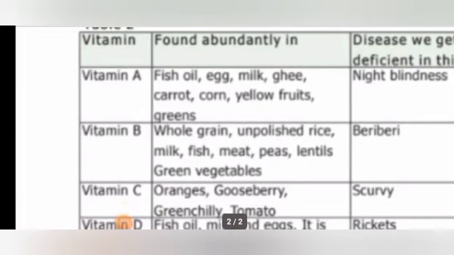Vitamin B. The next vitamin is vitamin B. Vitamin B is abundantly found in whole grains, unpolished rice, milk, fish, meat, peas, lentils, green vegetables. So whole grains, unbroken grains. Gram dhals are available in broken as well as in an unbroken state. Similarly, unbroken wheat is there. So these unbroken grains have vitamin B.